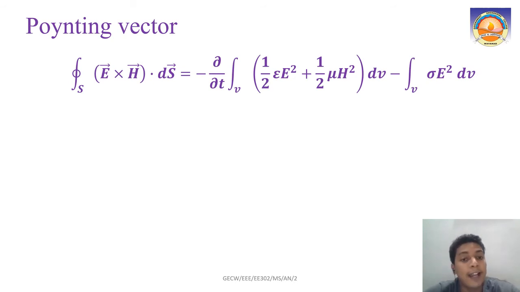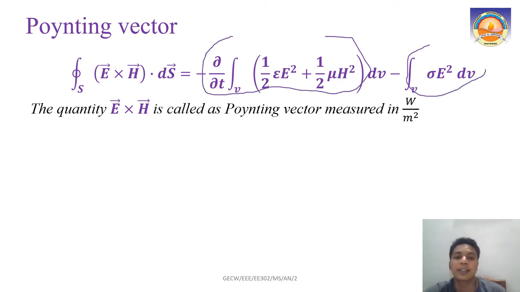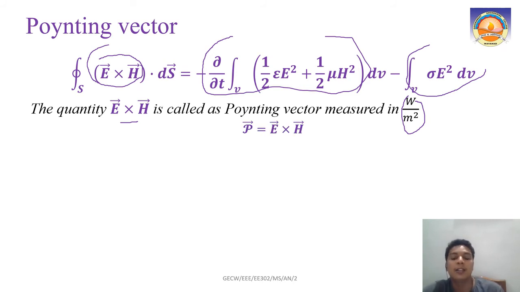So let us define the Poynting vector. As I said, this is E cross H. Once we understood what is meant by these terms, we got our understanding that this E cross H represents a quantity. This quantity is called the Poynting vector, and it is measured in which unit? Watts per meter square, right? This is measured in watts per meter square. So this quantity is called what? This is vector P equals E cross H.